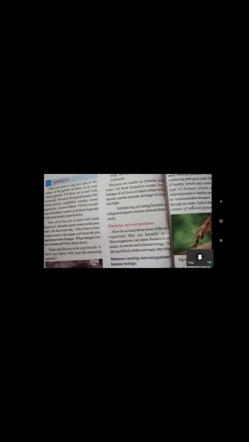And in the case of marine water also, some marine animals will die due to excess oil and lack of sunlight. So oil-eating bacteria are useful for eating the oil and making the water fresh for marine animals. Yes, water animals. So due to that, useful bacteria are helping us. Without that bacteria, we cannot clean our environment by decomposition. The dead and decay will stay like that only. Bacteria and fungus will do the decomposition, and oil-eating bacteria will eat the oil, and sewage water will also be cleaned by some bacteria. Like that, we have so many advantages from the useful bacteria.